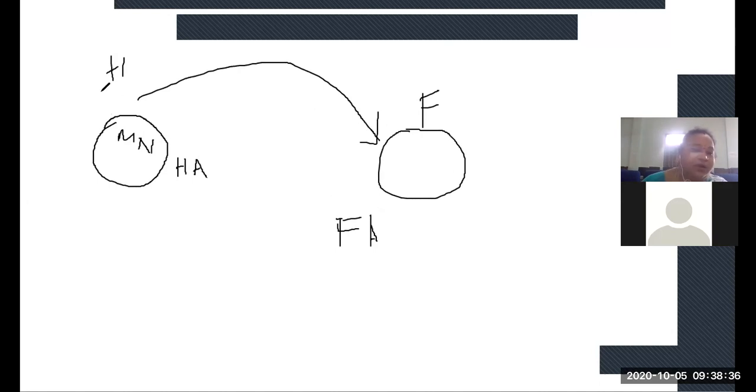As we belong to the home network, we have some IP address. Even though we move from the home network to the foreign network, our IP address won't change, but it is going to be supplemented with a COA. So whenever we enter into this foreign network, we will be allocated some COA.